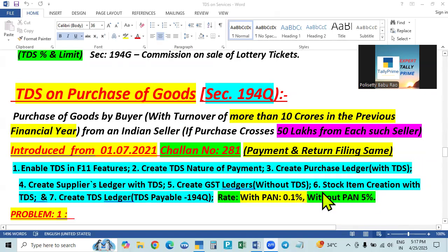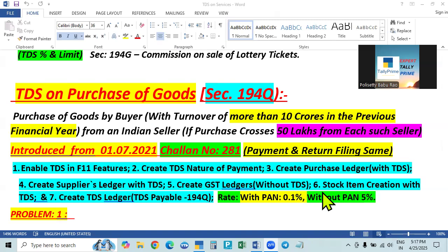The seller, the deductee, will not do any settings. Only one ledger he has to create, because the person is deducting and paying to the government. This amount will be with the government till the year end. So till the year end, the deductee's money is with the government. It is not a duty or tax, it is not any duty to pay. So that amount is with the government, and is to be received by him at the end of the year. That is, actually it is not paid.